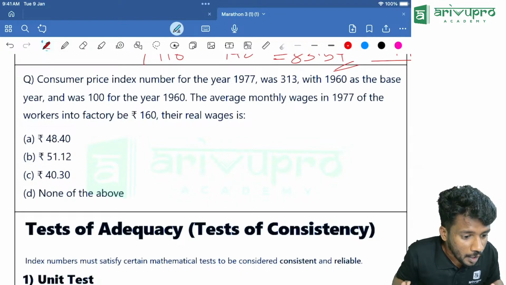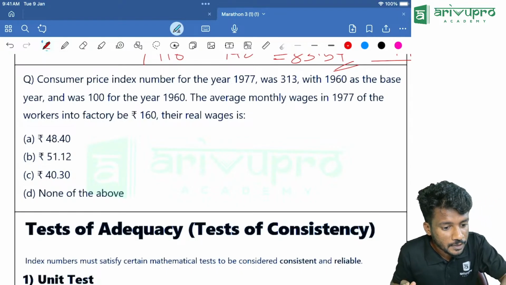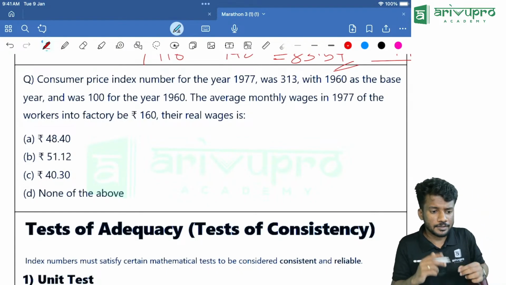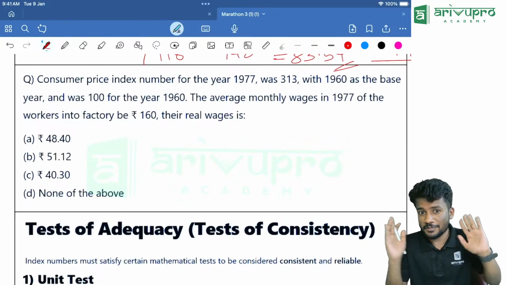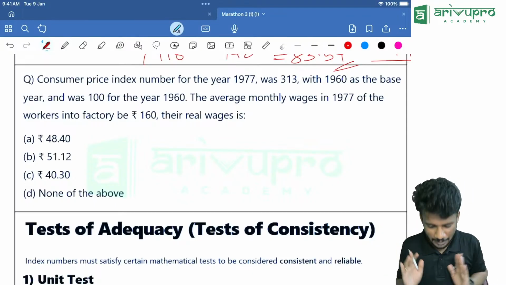Are you taking offline classes in CA Foundation? Yes, I'll be taking either Bangalore, Chennai, Malleshwaram or Coimbatore. Any of the places I'll be taking.